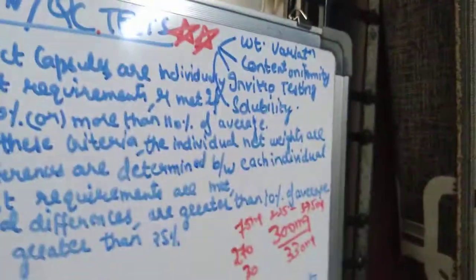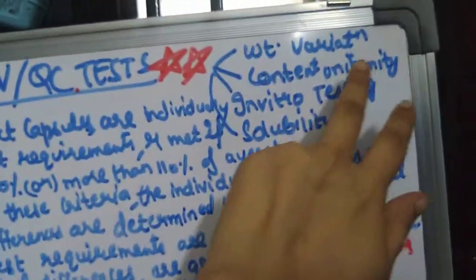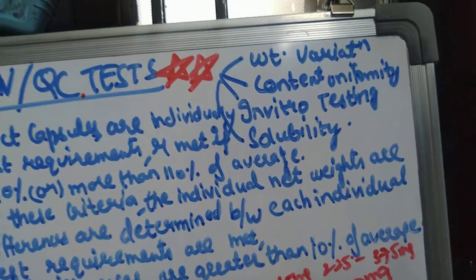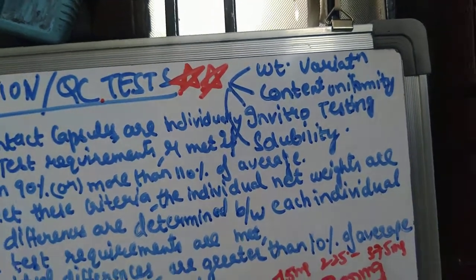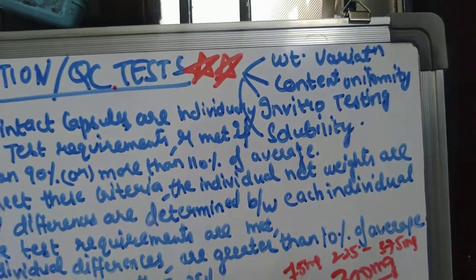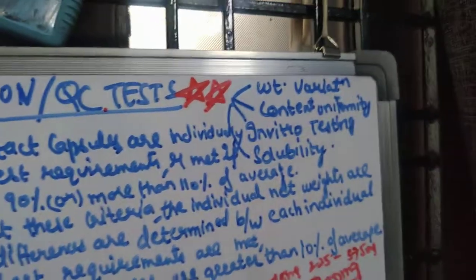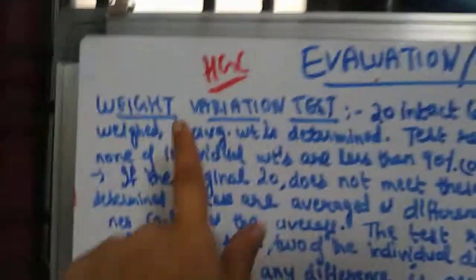Okay, so the evaluation tests include your weight variation test, content uniformity test, in vitro testing and your solubility testing. So these are your evaluation tests. First, today we'll discuss the weight variation test.